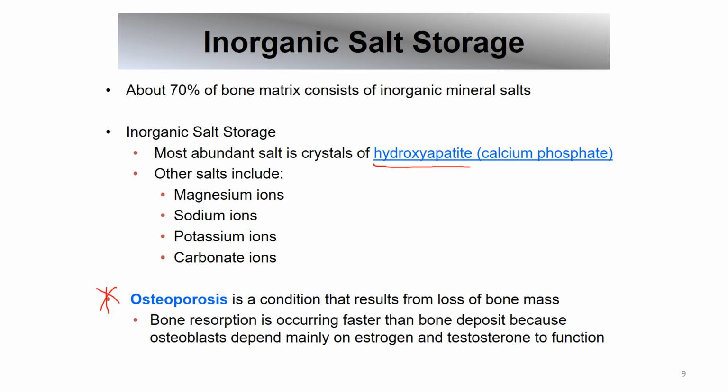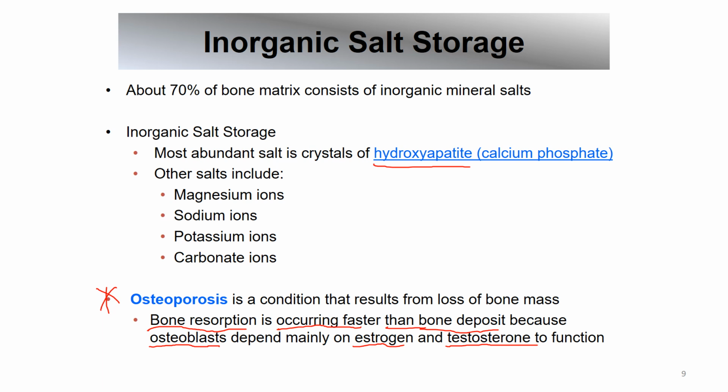Osteoporosis. Osteoporosis means loss of bone mass. But what does it mean actually? How does that happen? Now, here with osteoporosis, bone resorption is occurring faster than bone deposit. Why? Here, osteoblasts, they need estrogen and testosterone. So in women after menopause, estrogen levels have decreased, but in men as well, testosterone slowly starts to decrease as men get older. And so here, osteoblasts lose their function slowly.